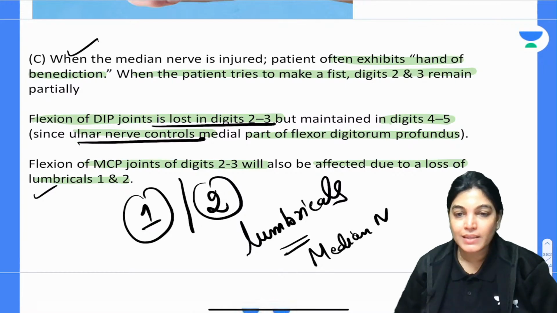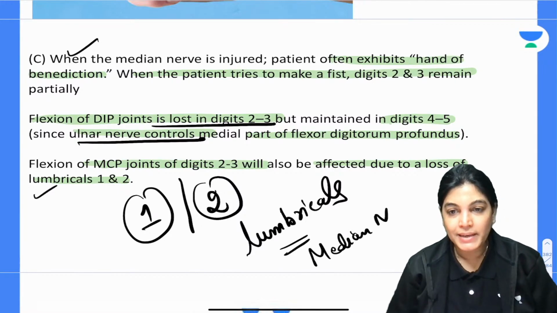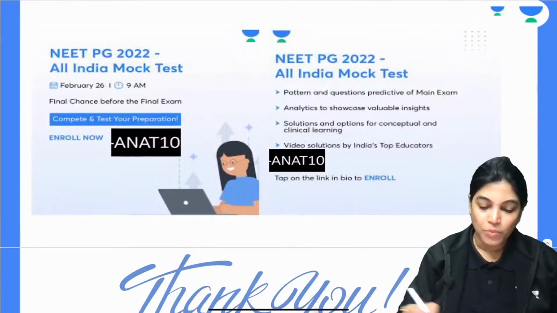Okay, done with this? Done, my dear aspirants. So before ending, a few important points.